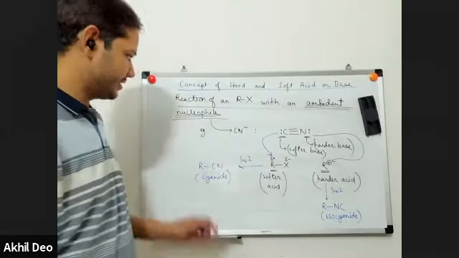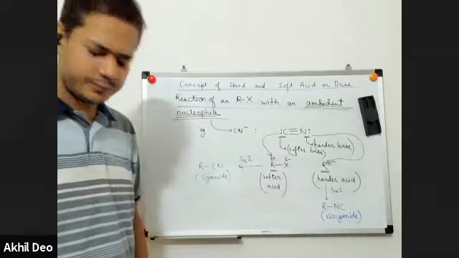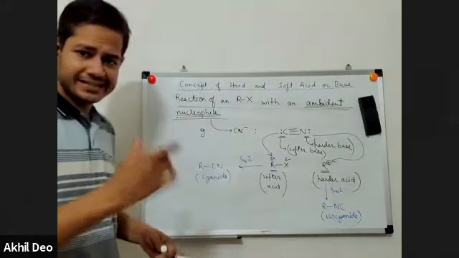Okay, let us summarize this result and end this session.